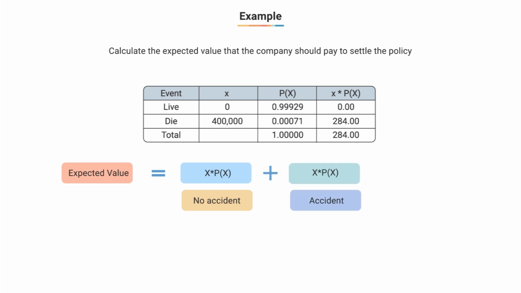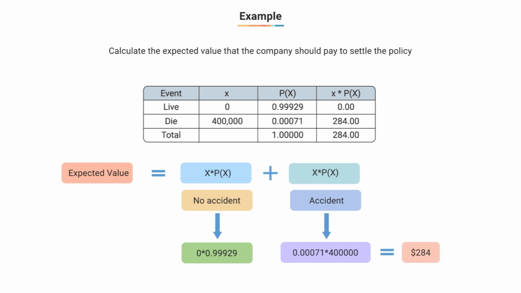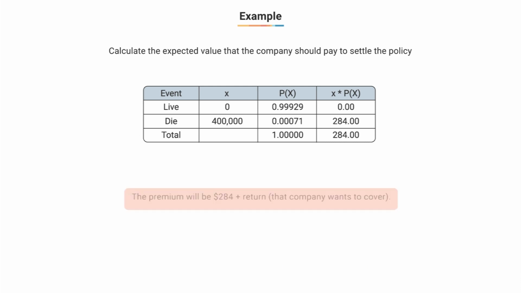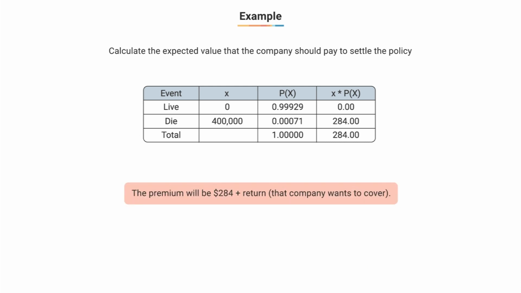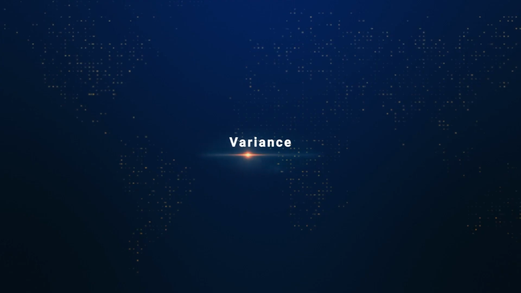In case of no accident, x times probability of x becomes 0 times 0.99929, which is 0, as shown in the table here. And in case of an accident, x times probability of x becomes 0.00071 times $4 lakh, which is approximately $284. These computations are provided in the table. Thus, on average, the company needs to pay about $284 to settle a policy. Thus, the premium should be $284 plus whatever return the company needs to cover such administrative overhead and profits.